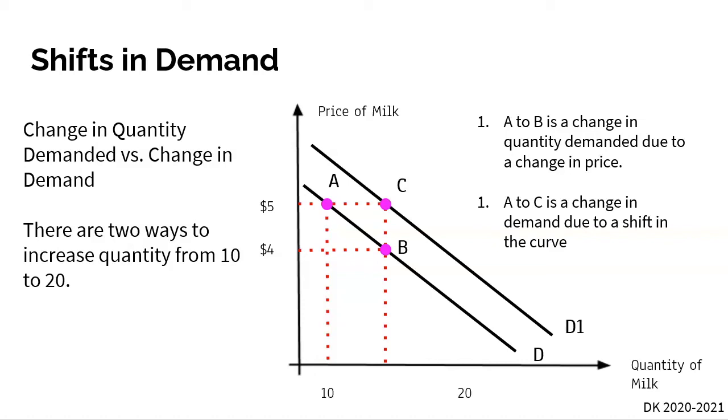If we move along the original demand curve, so if we move along this demand curve in blue right now, that is a change in quantity demanded. And the only way we can get to a change in quantity demanded is going to be a change in price. However, if our entire demand curve shifts to the right or to the left, as we see with D1 right here, then that is called a change in demand. All right, so price doesn't shift the curve, but if there is a change in price, there's a change in quantity demanded and not a change in demand itself.